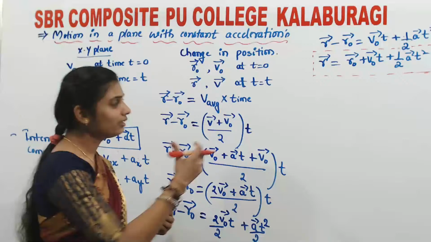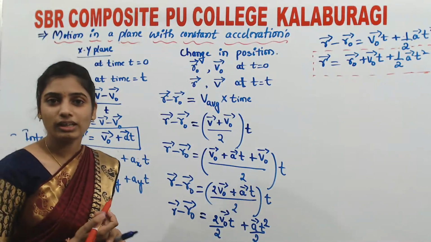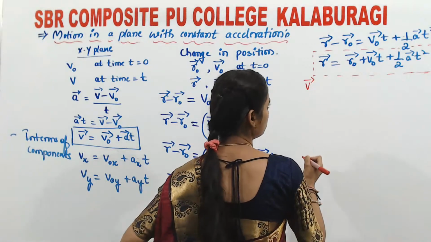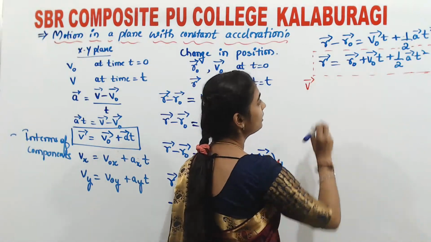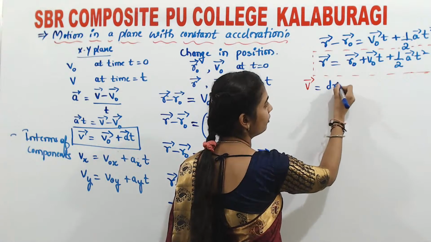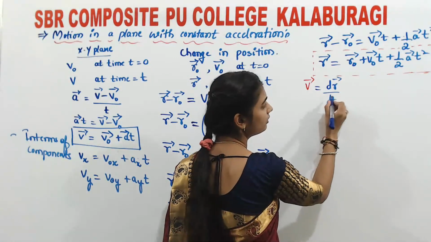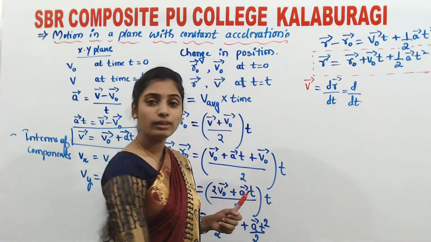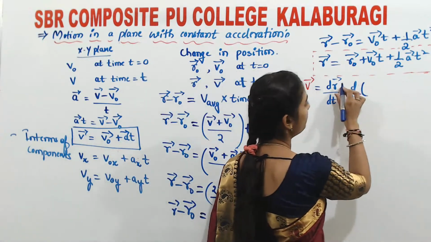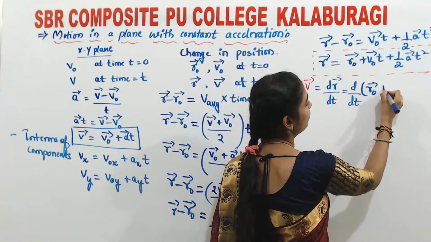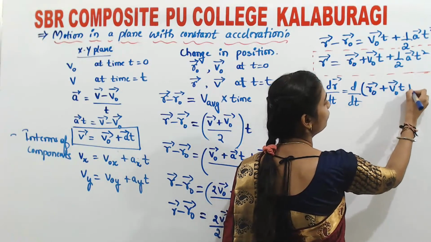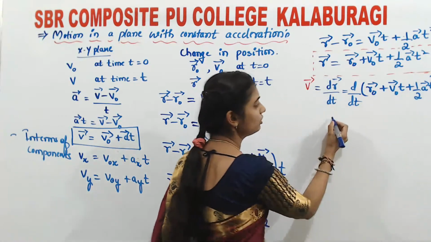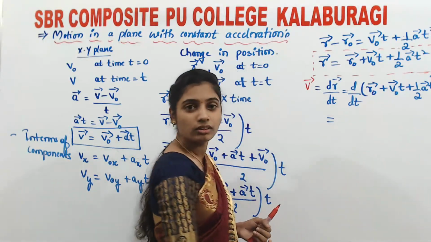And here, look at that equation. If we go for velocity by using that, here we have taken a one-dimensional process to derive this equation. So here I can write vector v as vector dr divided by dt. What happens if you just differentiate? Look at this. What is vector r? Vector r naught plus vector v naught t plus half vector a t square, isn't it? So here, d by dt of r naught: it is a constant.